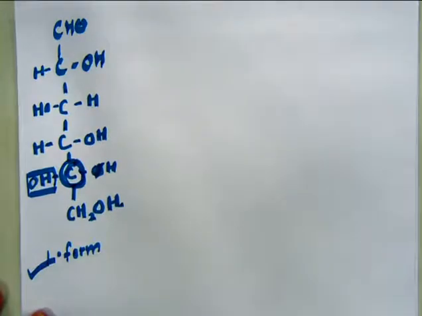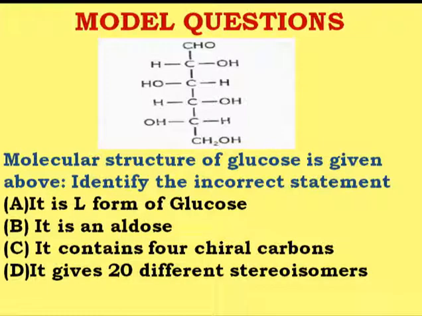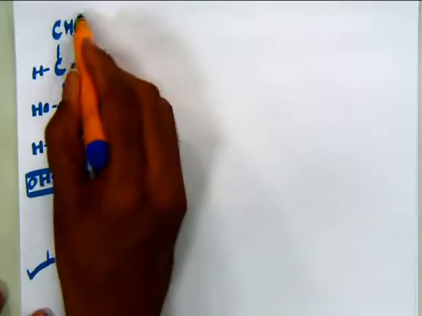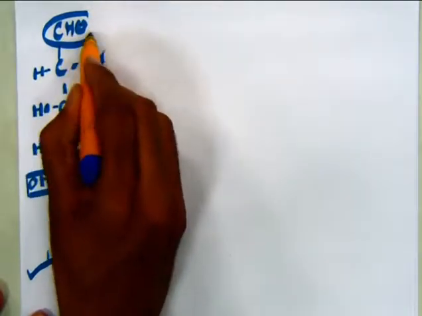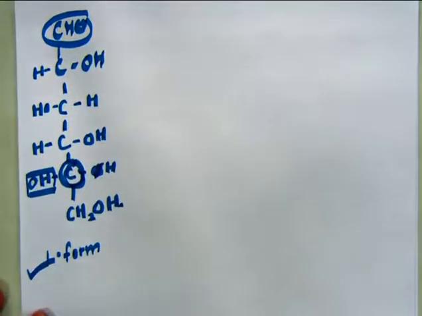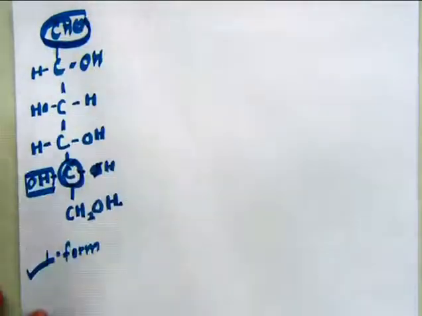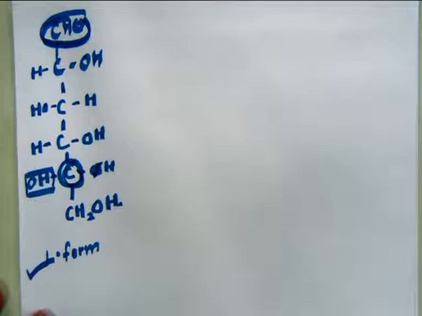The second option is that it is an aldose. Obviously glucose is an aldohexose. Why is it an aldose? Because it has an aldehyde group. If you look at the structure of glucose, on the top we have the CHO group, that is the aldehyde group. So that's why glucose is an aldohexose. So that is also a correct statement.